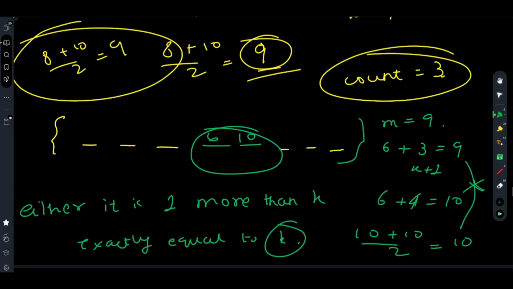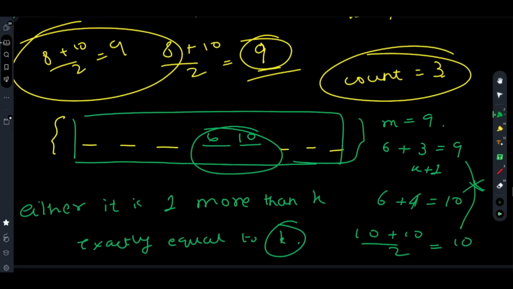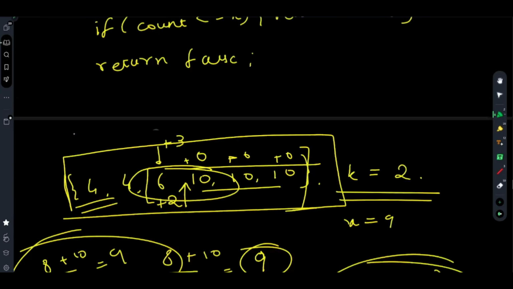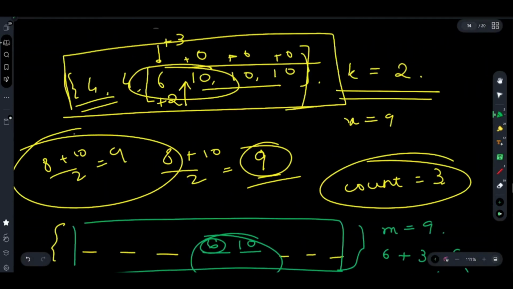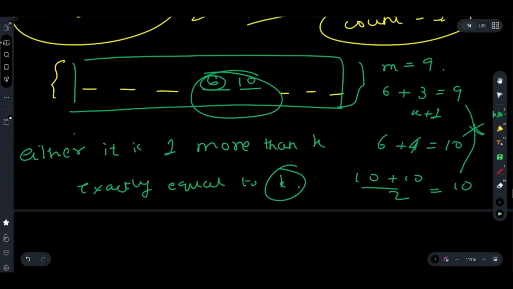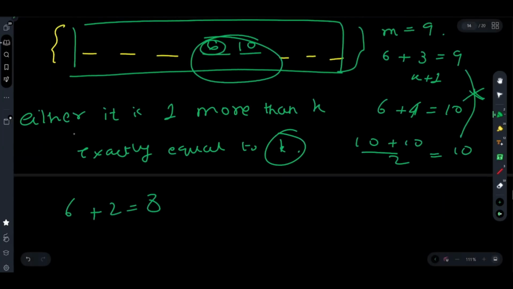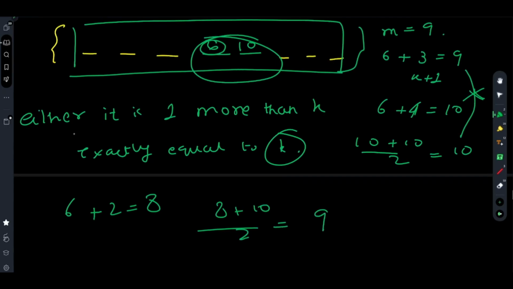So in this situation, if the length of the array is even, as well as the number of increments that you have done is 1 more than k, and most importantly, if you increase it by k number of times, which is 2 for this case, you see the median remains the same, that is 6 plus 2 equals 8, 8 plus 10 by 2, it is 9.